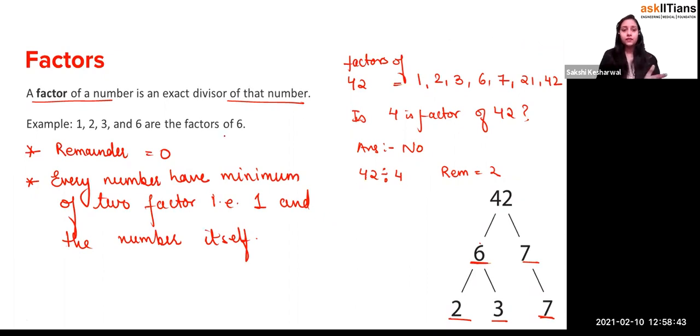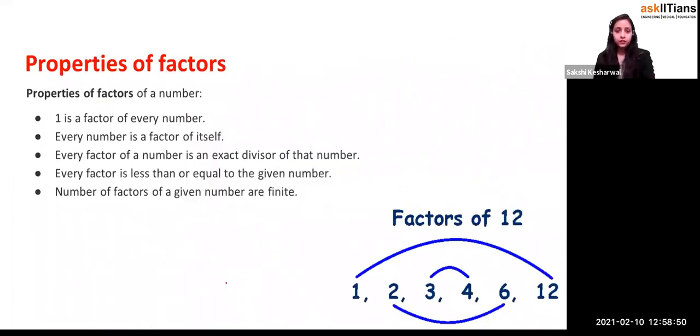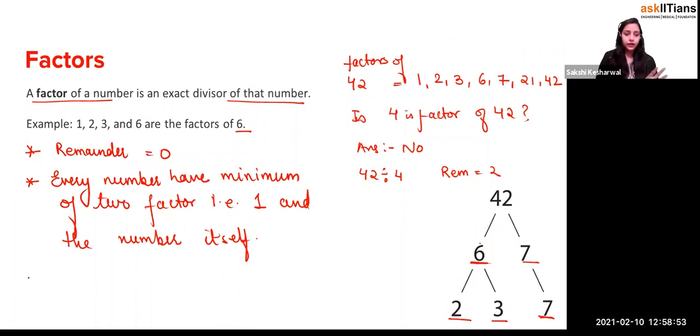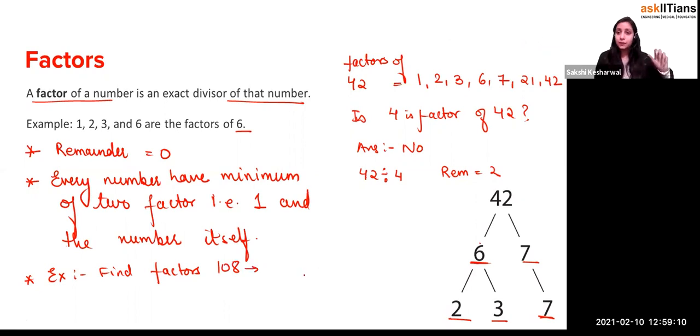So if I ask what are the factors of 6, the factors of 6 will be 1 and 6, definitely. There is an easy way of finding factors. Let's suppose I give you the number 108. Find the factors of 108. You have to just apply the divisibility rule. So the factors of 108 will be 1 and 108, that is for sure, because of the number itself.